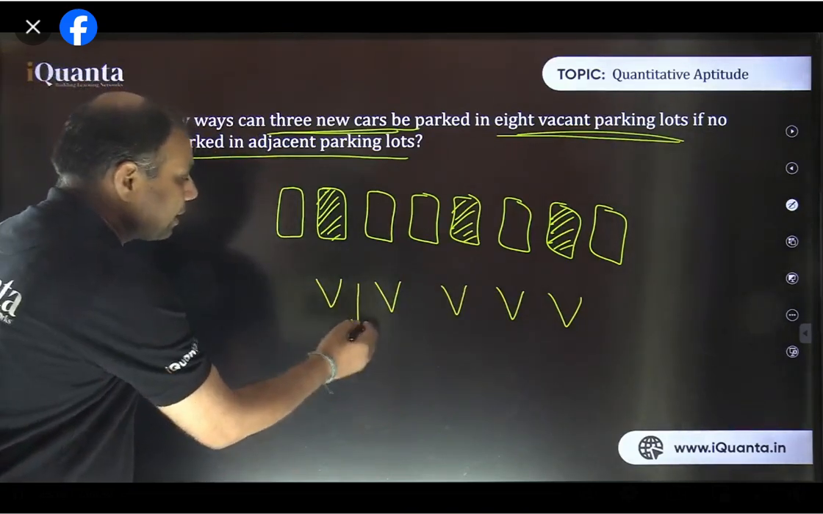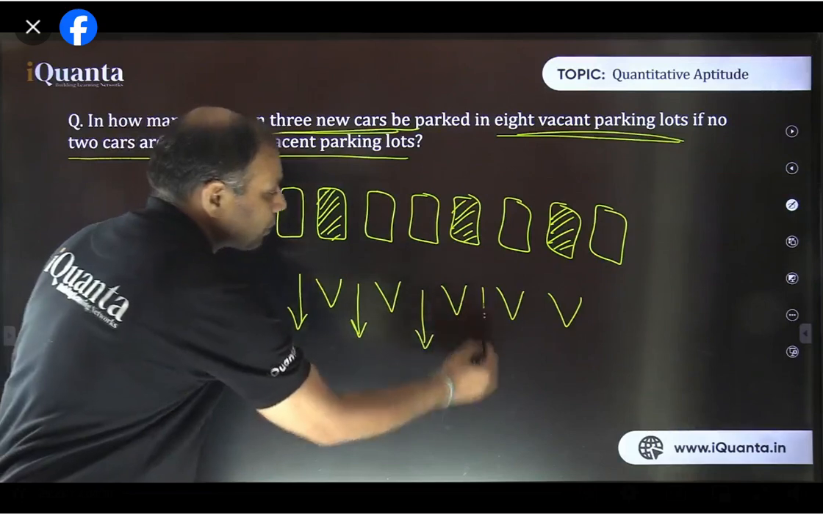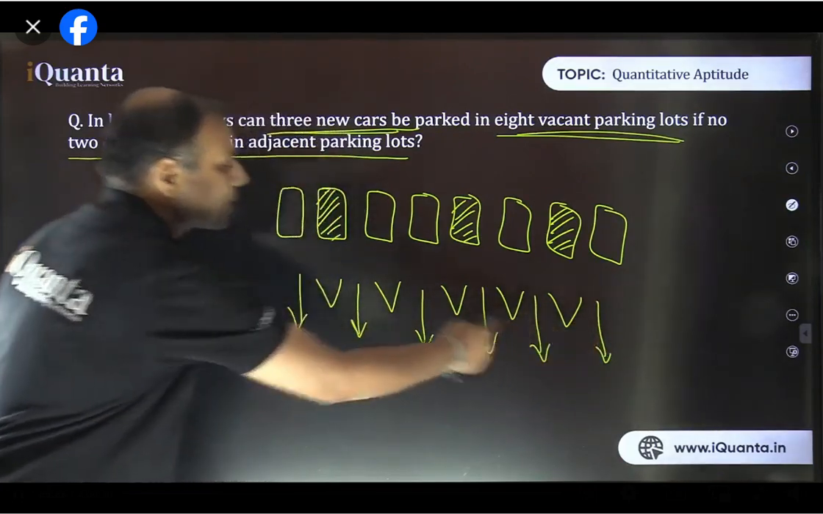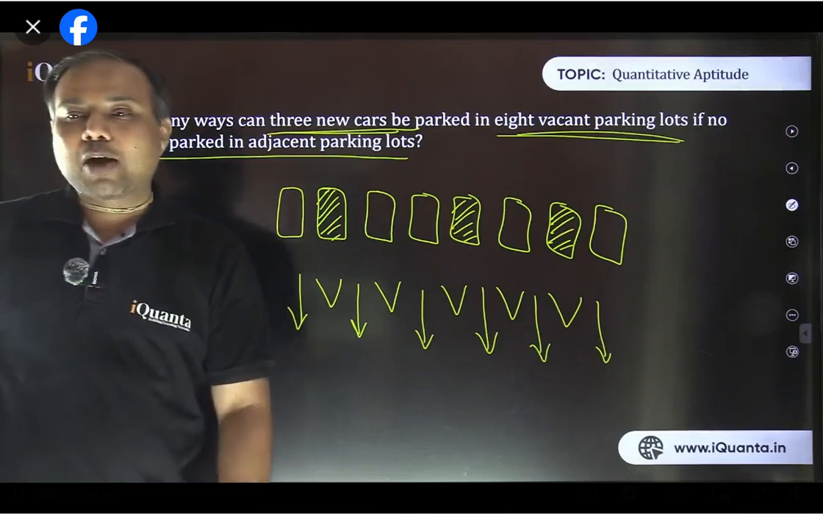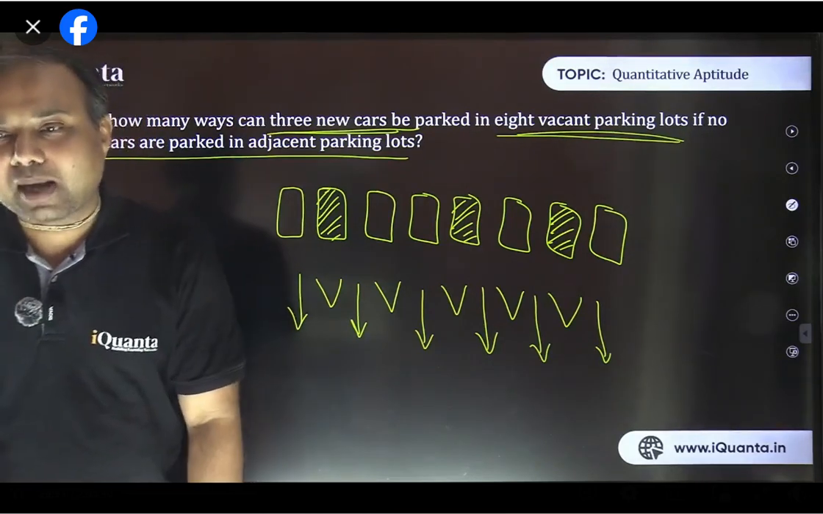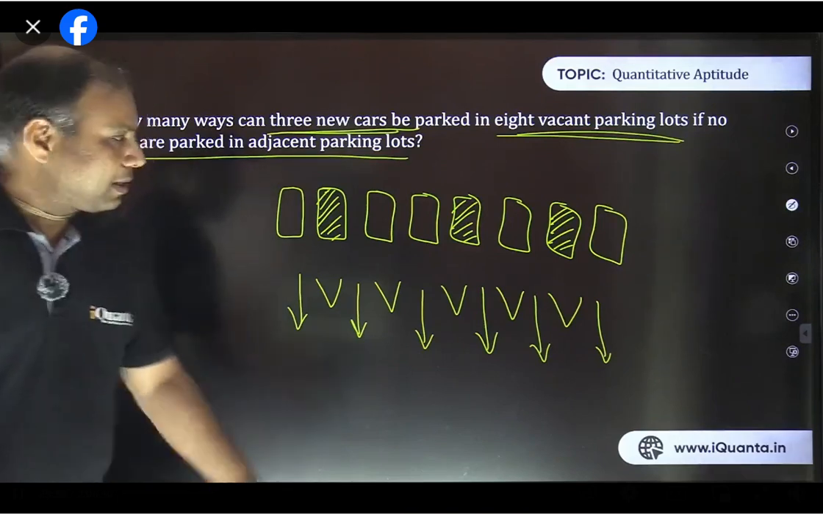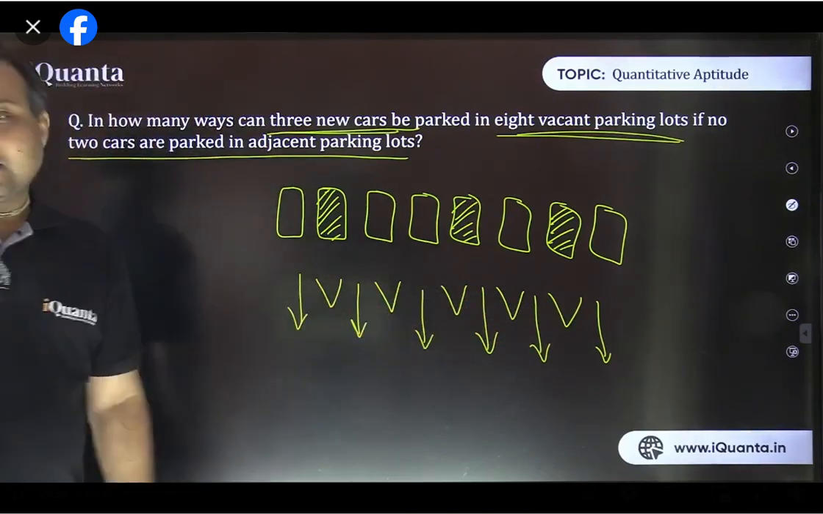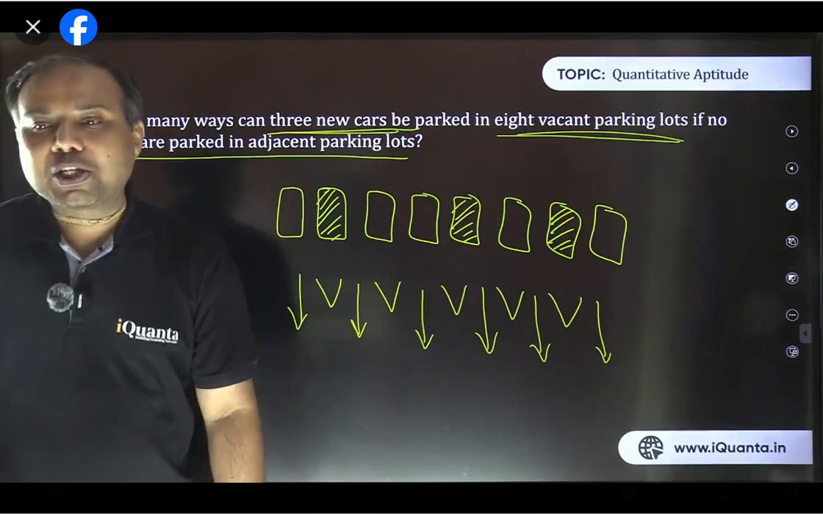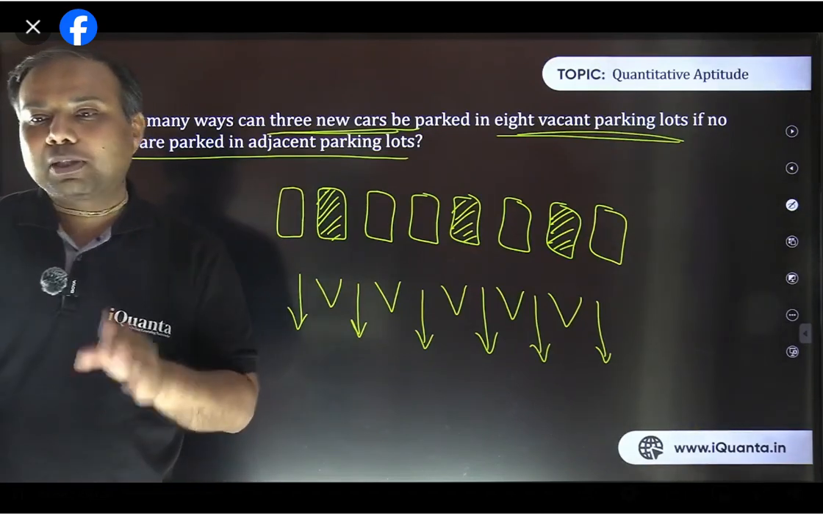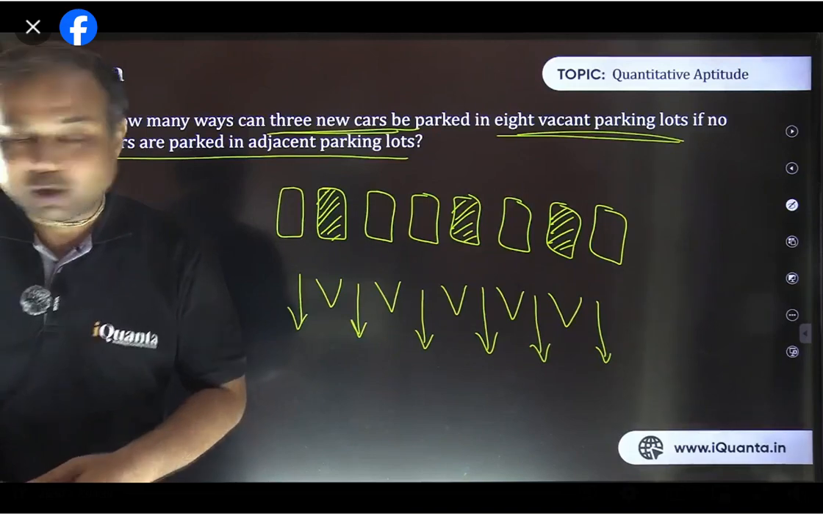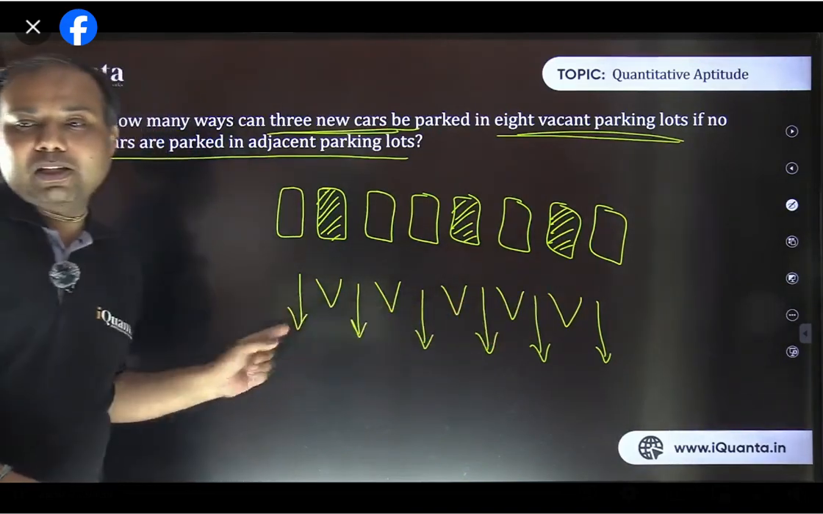So this is 1 space here, 1 space here, the third space, 4th, 5th, and 6th. There are total 6 spaces available, out of which you are to choose 3 to park your cars. I repeat, these are the 6 spaces available, out of which you are to select 3 spaces where you can put 1 car each, isn't it? Because we can't put more than 1 car in any of these 6 places.